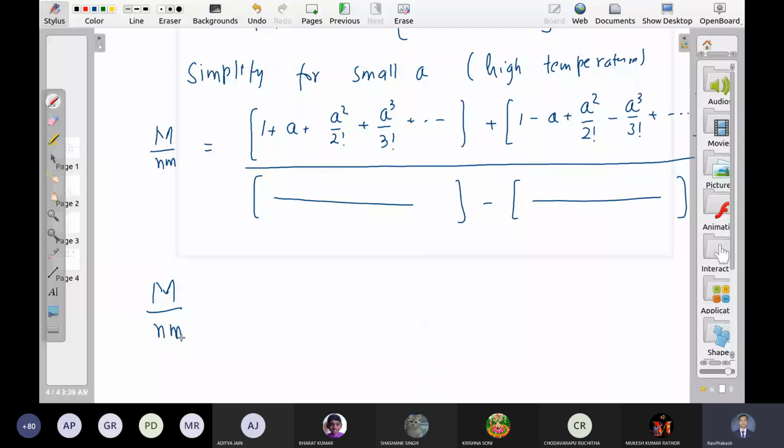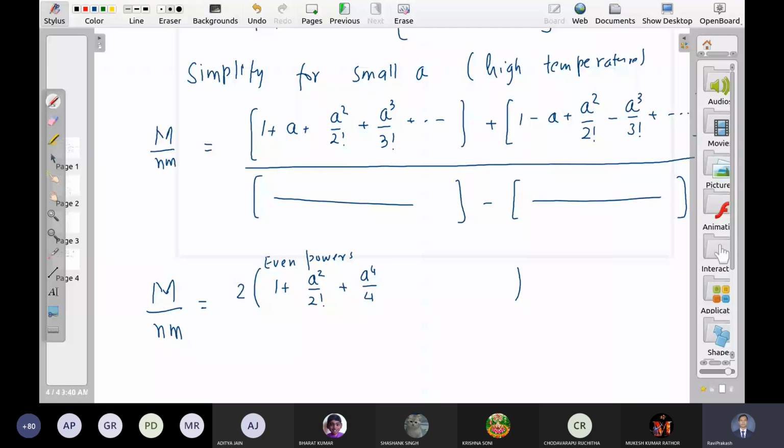So what we get on the numerator: even powers, because odd powers have opposite sign, so they cancel. 2 times of 1 plus a square upon factorial 2, a to the 4 upon factorial 4, and so on.